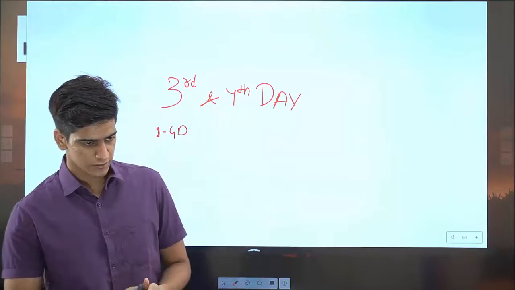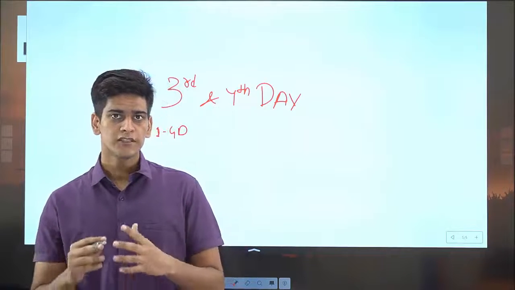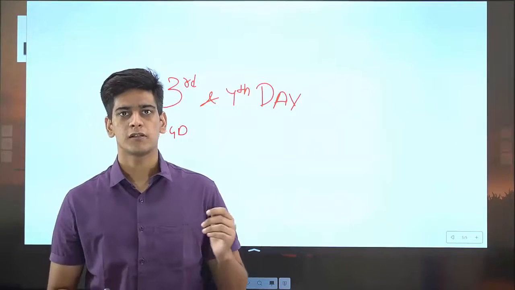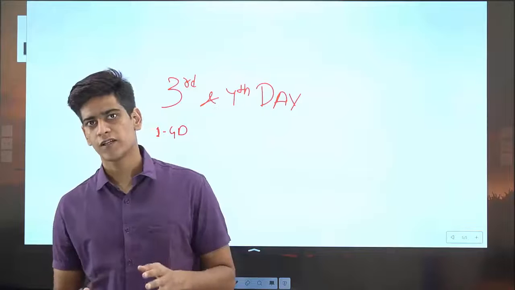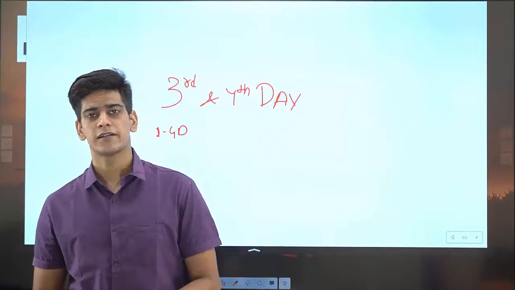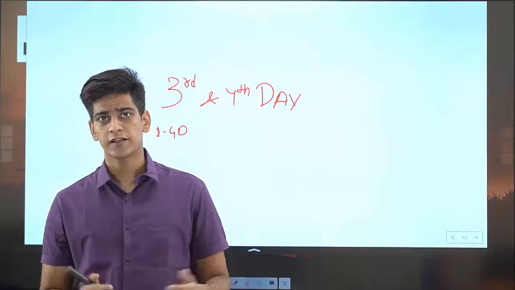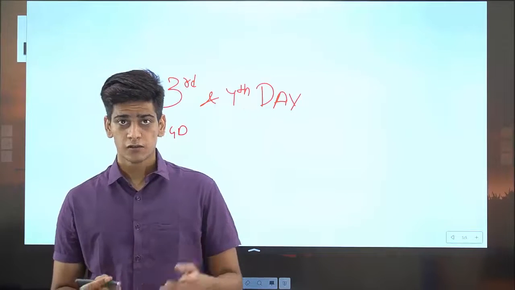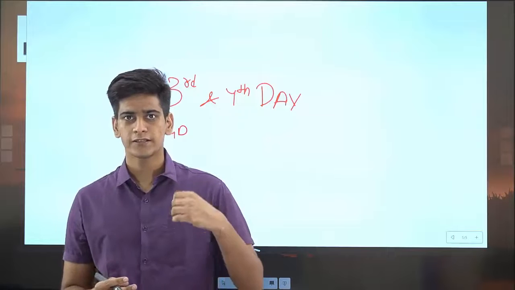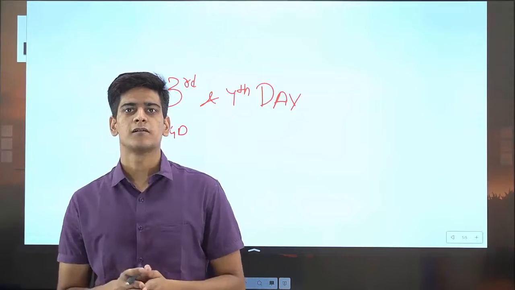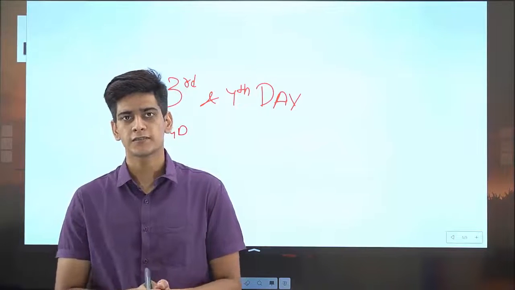Now the main problem in group discussion is that when the discussion starts, all the candidates start shouting at the top of their lungs, and the group discussion becomes a fish market. There are a few tips on how to escape from the fish market or how to handle that kind of situation. The first thing is that when the group discussion starts, don't speak at that moment. Take a few seconds, such as 15, 30 to 45 seconds.